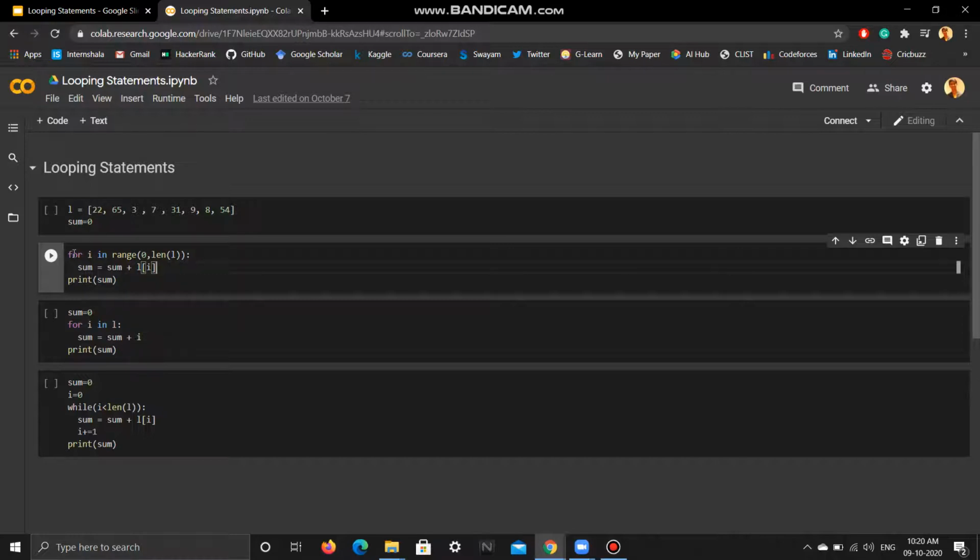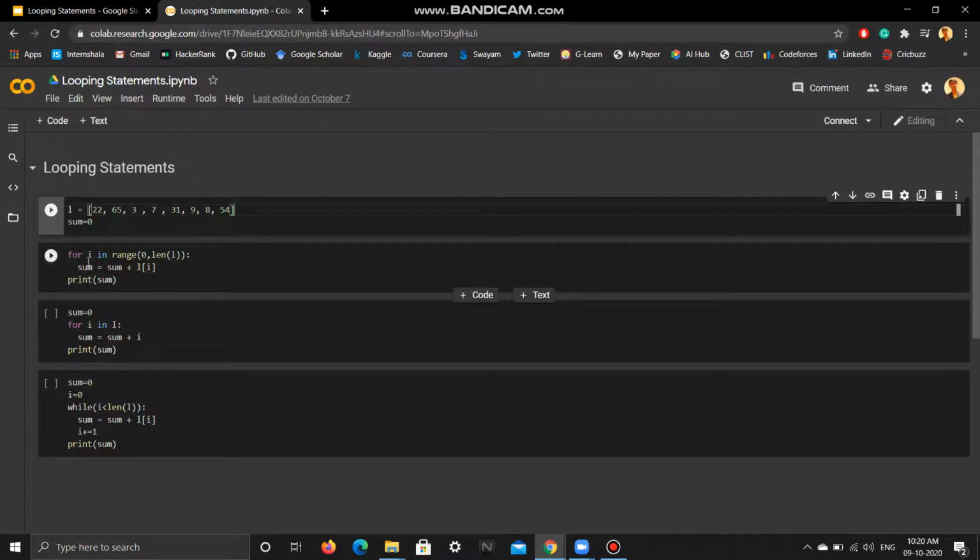So this will go on and on, let us say until I is equal to 7. Okay, so now I is 7, the condition will be checked again. Yes, I falls in the range 0 to 8. So L of 7, that is the last element, because we have 8 elements. So the last element's index will be n minus 1, that is 8 minus 1, that is 7. So the last element will be added to sum, and then control will go again and I will be incremented to 8.